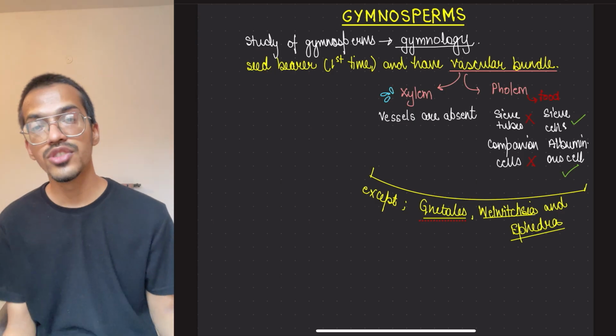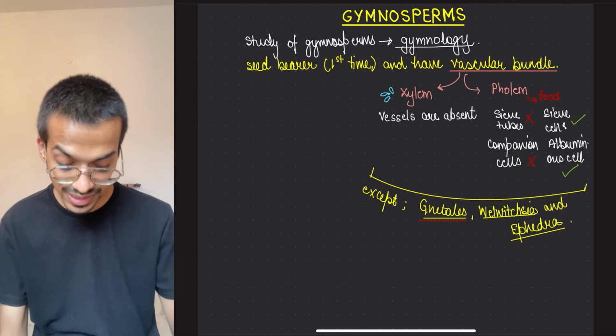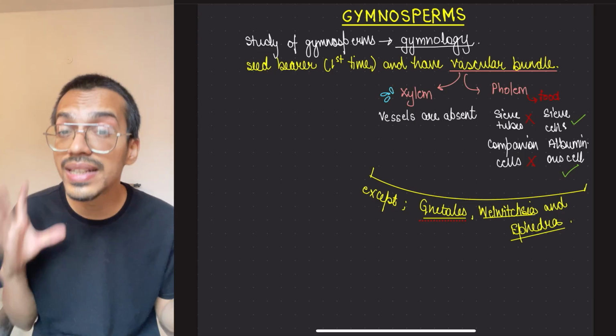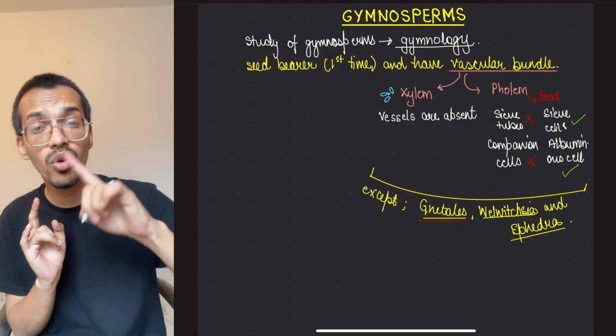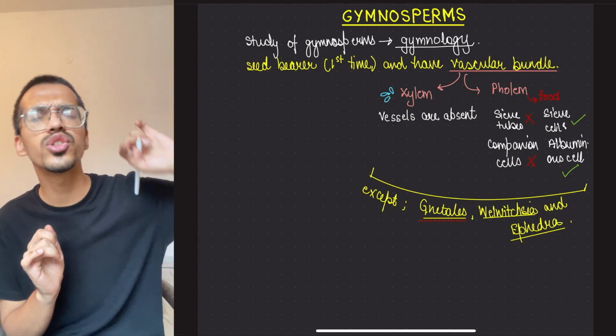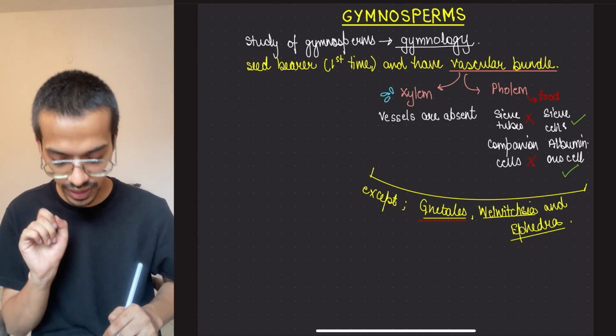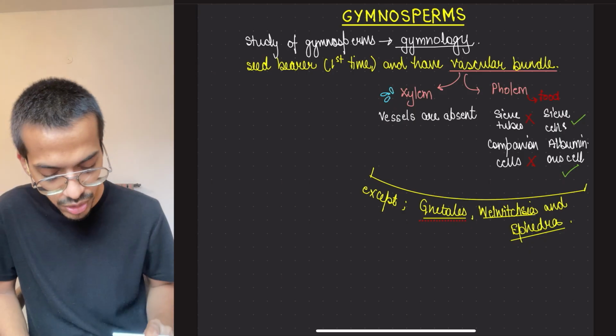These three gymnosperms have xylem vessels present. So they are evolutionarily closer towards the next variety. Clear? So we have to remember this.